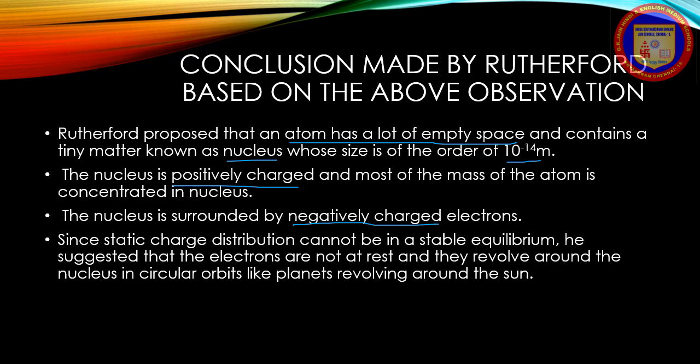Since a static charge distribution cannot be in stable equilibrium, he suggested that the electrons are not at rest. In Thomson's model the electrons are at rest, but Rutherford said that they are not at rest and they revolve around the nucleus in circular orbits like planets revolve around the sun. Okay, now we'll discuss the points.